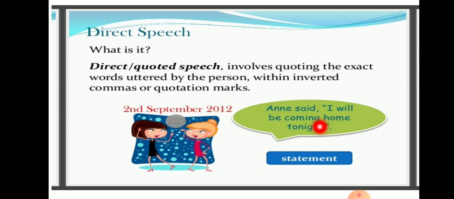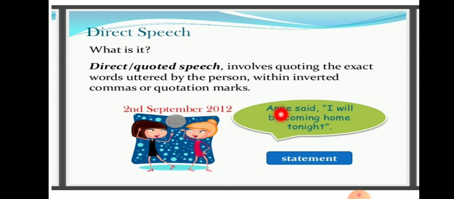The first step is to identify what type of sentence it is. So we have identified that it is a statement form of sentence. So next thing is, what is the conjunction that you will use for a statement form of sentence? For a statement form of sentence, you will be using the conjunction that, and you have to change the pronoun. So who is saying this? This depends on the speaker and the listener.